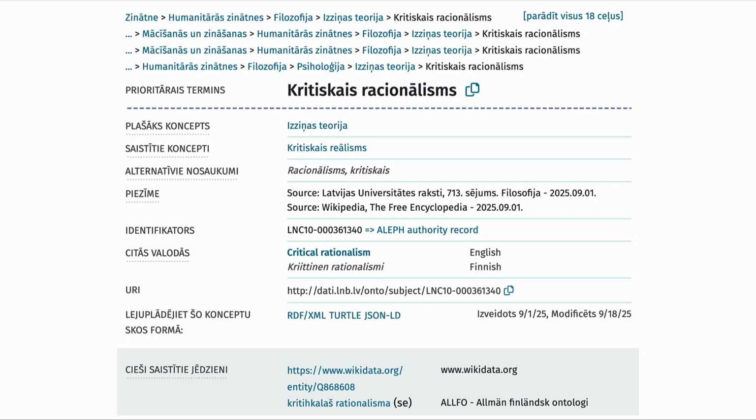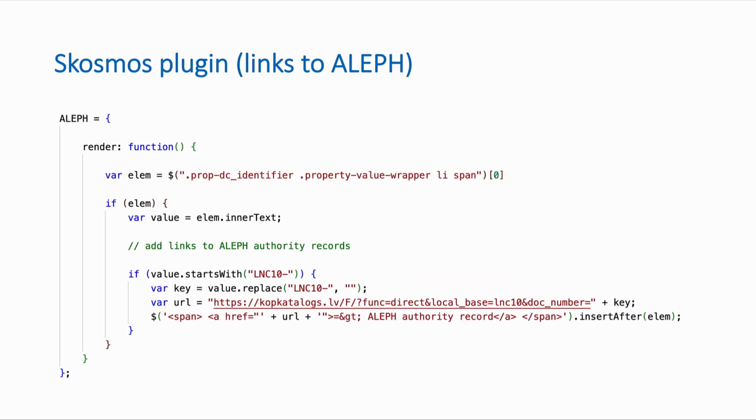We have also translated Skosmos to Latvian, as you can see on this slide. And we developed a simple plugin that allows us to display a link to the Aleph system along with the identifier of this concept in Aleph. And it's great that Skosmos is extensible using plugins. This is what the core of this plugin looks like, so it's nothing complicated.